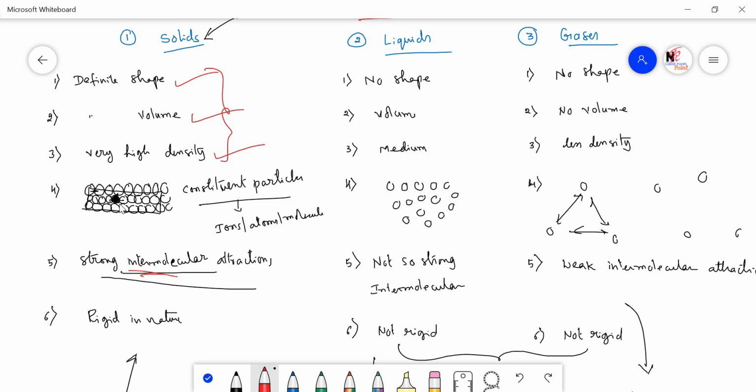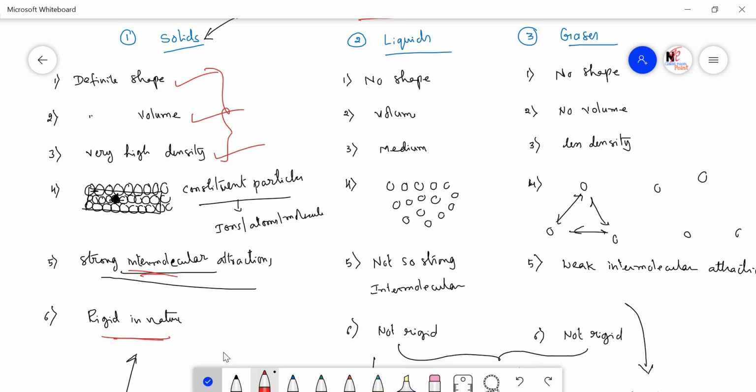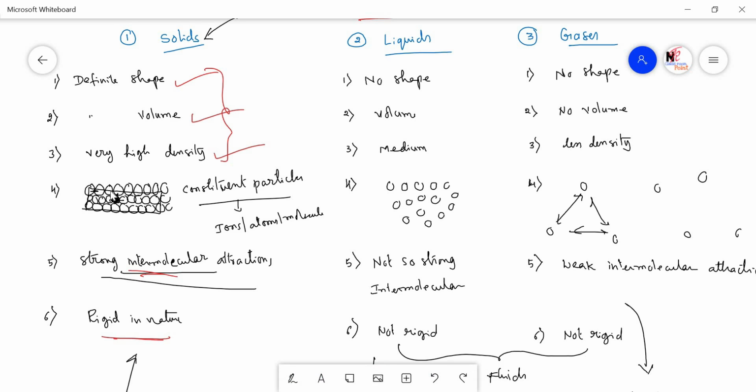Because of the strong intermolecular attraction, the molecules cannot move away from their position. Hence, they are said to be rigid in nature. So, whenever the molecules are arranged so closely to each other, obviously the solids get different types of shapes. And the arrangement of the particles also varies from one solid to another solid.